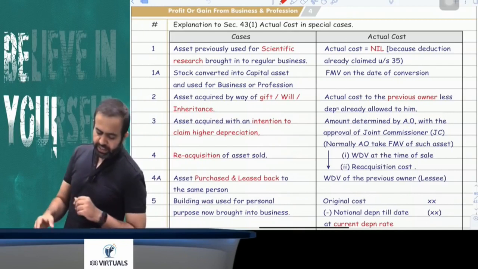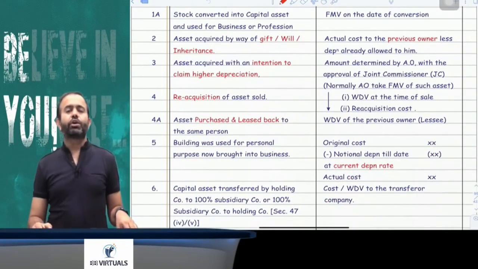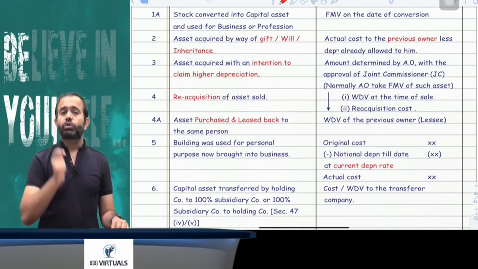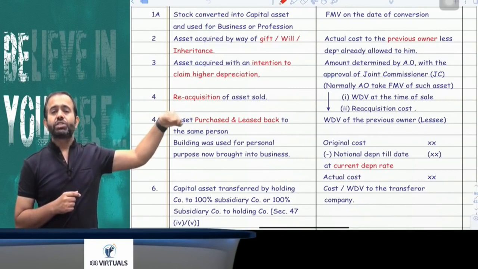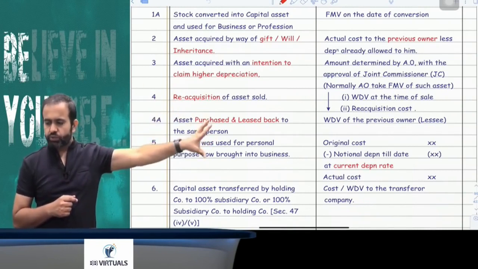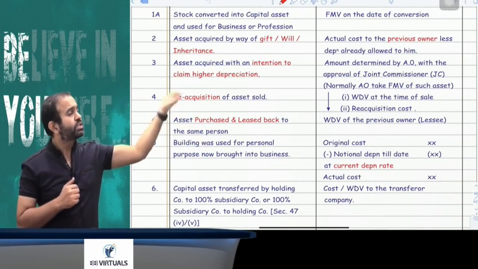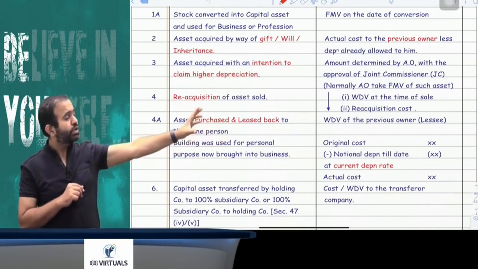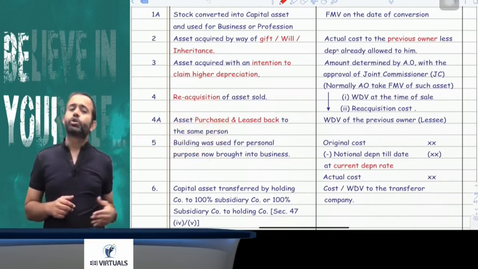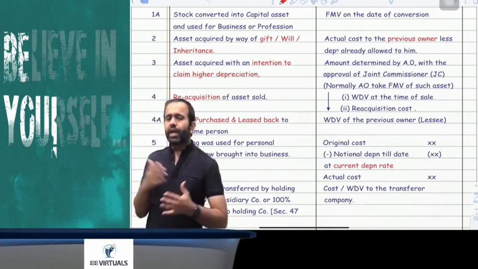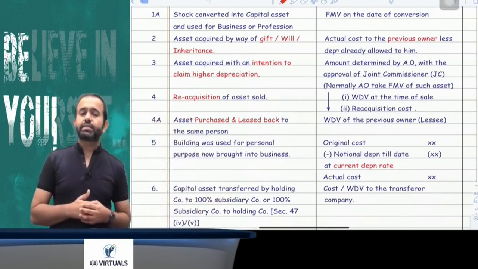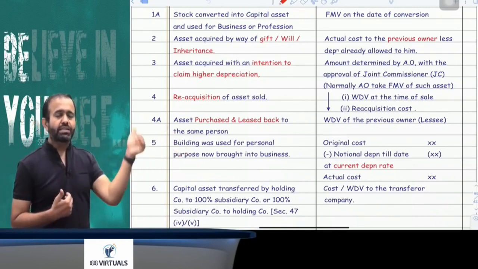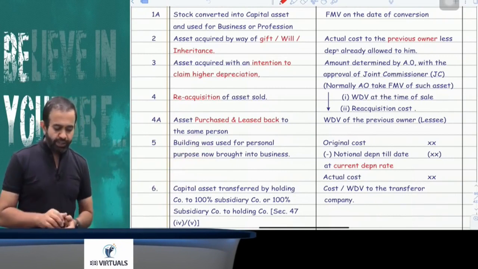Now explanation number 2 is saying that suppose you received any asset as a gift, will, or inheritance, what will be your actual cost? Actual cost will be cost to the previous owner minus depreciation actually allowed to him. Suppose the previous owner was using that asset for personal purpose, then obviously depreciation was not allowed to the previous owner. Then whatever the actual cost to the previous owner, that directly will be your actual cost. You got my point or not? Yes. So explanation number 2 is saying that when an asset is received as a gift, will or inheritance, your actual cost will be the actual cost to the previous owner minus depreciation actually allowed to him.